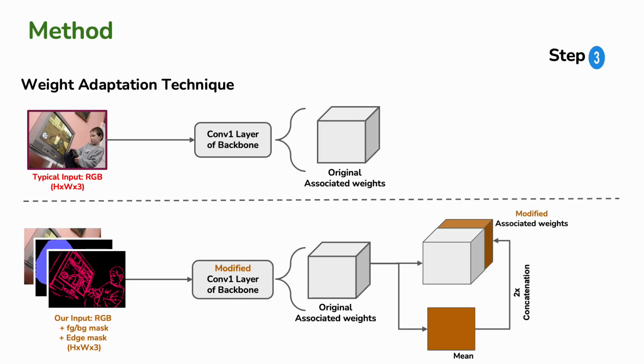The third step of our recipe involves targeted weight adaptation for stable optimization with our 5-channel input. We average the first layer filter weights across channels to initialize the filters for the new input channels: foreground, background, and edges. A warm-up phase of 5 epochs is included to ensure stable training.